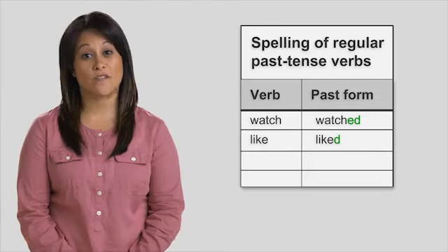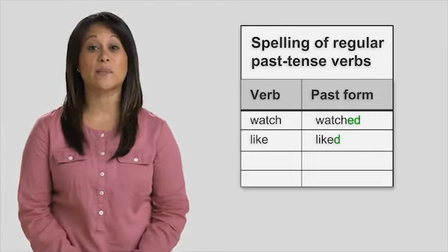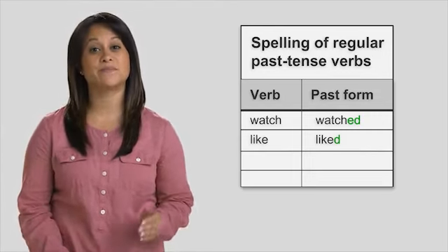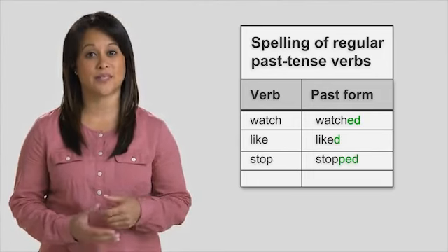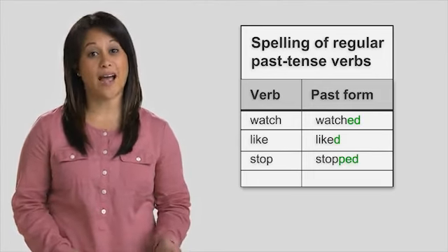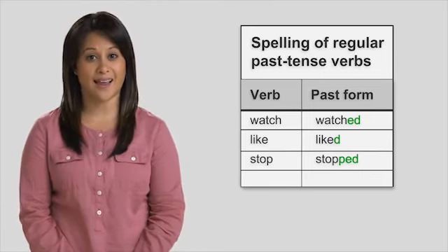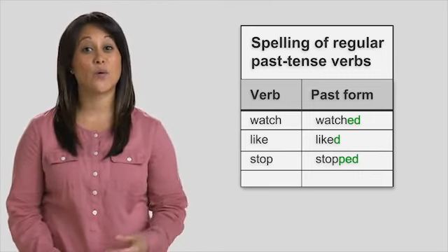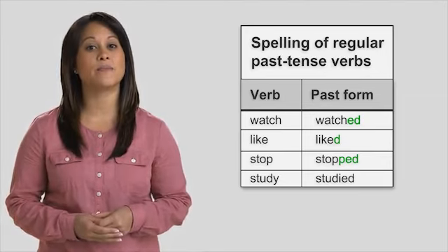When the verb ends in one vowel and one consonant, we double the consonant. For example, stop becomes stopped. When the verb ends in y, we change the y to i and add -ed. For example, study becomes studied.